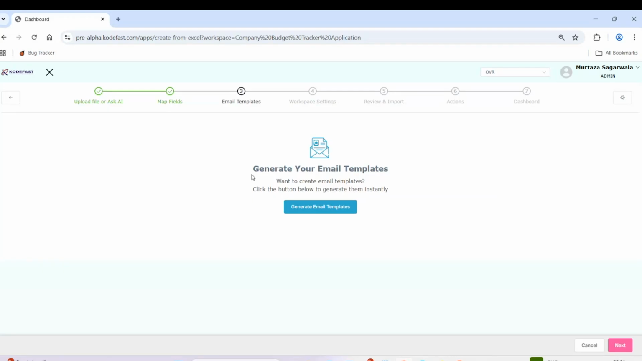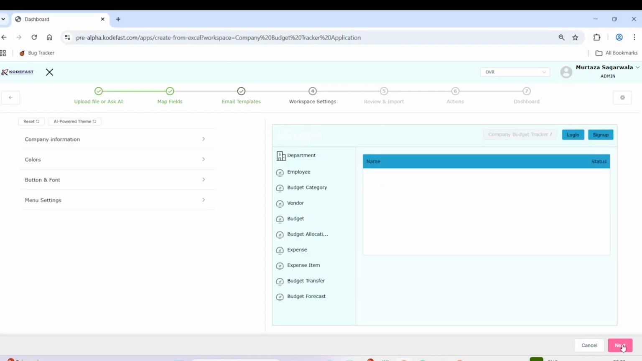We can generate an email template. Let's say if any employee is joining, we have to send a welcome email. For that email template, we don't have to worry about how to draft it. We can take the help of AI. We just have to click on generate email templates. It will generate an email template, and it will add an action so that whenever an employee joins, we send a welcome email to that employee. Right now I'm not doing that. I'm just clicking on next.